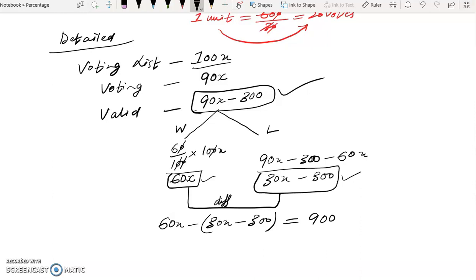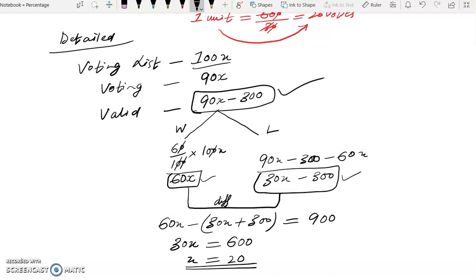Now if we solve this equation, we get 30x is equal to 900 minus 300, that is 600. So x will be 20.